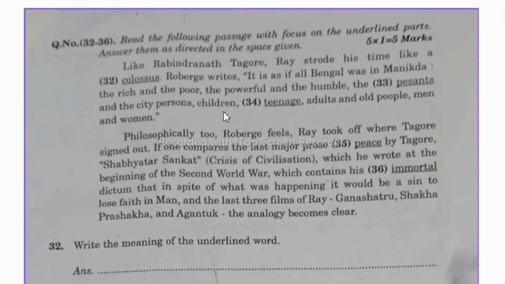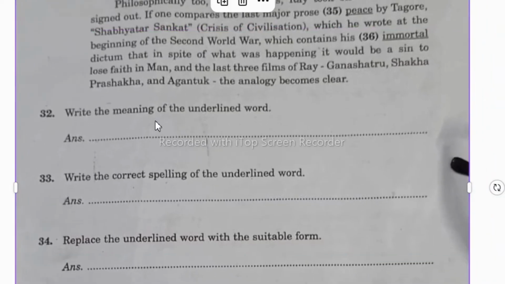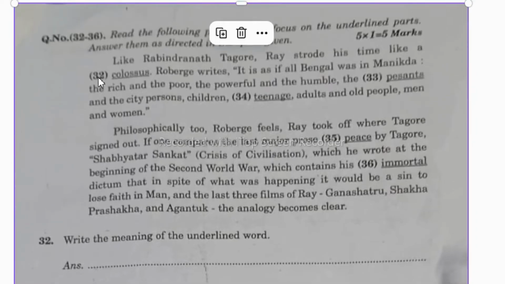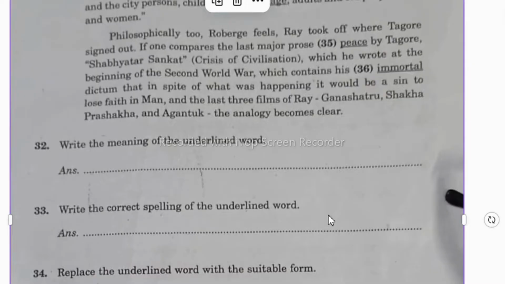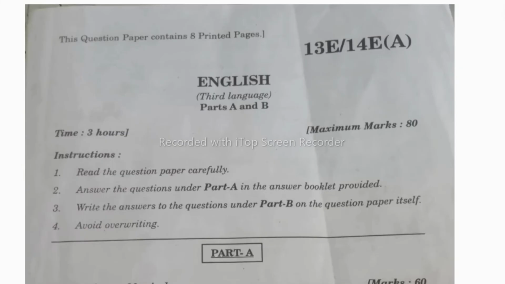You can see the passage here. They have underlined certain words and they have numbered them, and they will direct you in the questions what you have to do with the underlined words. So the first question is write the meaning of the underlined word. That means here you can see question number 32. Here they have underlined this word and they are asking you to write the meaning of the given word. Now next one, write the correct spelling of the underlined word. And the next one is peasant, the correct spelling. And here they are asking you to write the antonym or synonym or the correct, meaning suitable, form of the word. This is all about part 2.